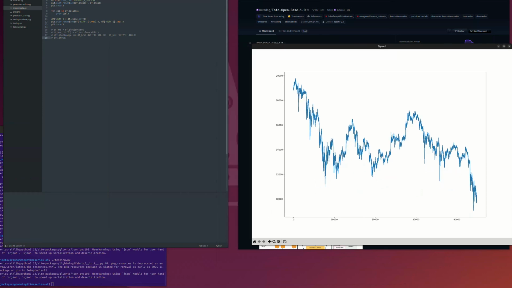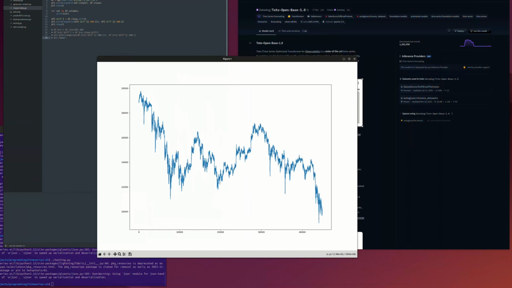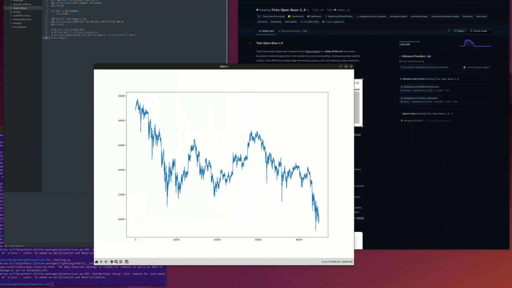I like to use this data set in particular for testing time series models because it is the crash, basically. Like if a model can basically be profitable during a crash, it's definitely the model I want to use. So that's kind of my philosophy behind why I use this data set.